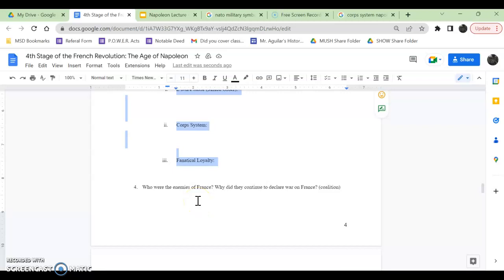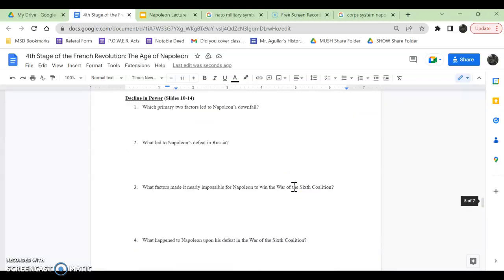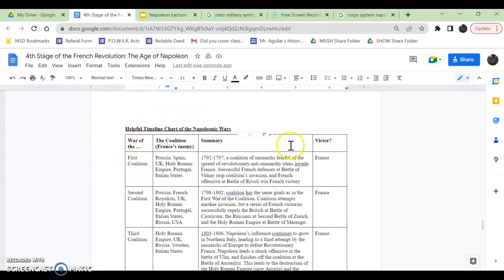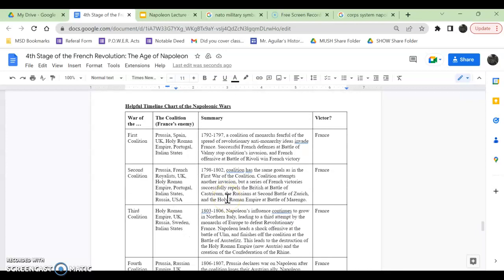Who were the enemies of France and why did they continue to declare war on France? Well, fortunately I kind of gave you all the answers already for number 4. If you look at the last page of your worksheet, you can see the whole timeline of the Napoleonic Wars. We're currently on the third coalition. I gave you a little brief review of what happened, but here is who Napoleon is currently fighting in our notes right now. He's fighting the Holy Roman Empire, the British, the Russians, the Swedish, and the Italians. So it's France versus all these people.